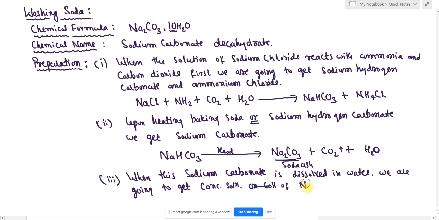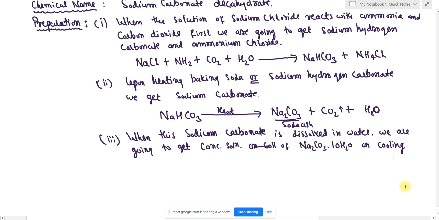So for this also we have to write the reaction. 3 marks question, students. Remember, this is very important. This is a 3 marks question. When sodium carbonate is reacted with water, 10 molecules of water, so what are we going to get directly? We are going to get Na2CO3·10H2O. So this is nothing but sodium carbonate decahydrate, because water molecules are going to be combining with sodium carbonate, that is soda ash.